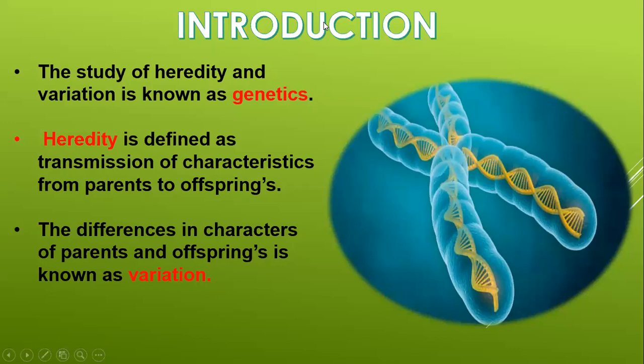Yes, this is our chapter, Heredity and Evolution. In this particular lecture number 1, we'll be discussing the introduction, the Mendelian characters and some terminologies related to the chapter genetics. Before we move on, we have to know what these 3 terms mean. This is a frequently asked question for the CBSE board: differentiate between heredity and variation. This is a very important question. If you have a notebook, bookmark these points and take down the definitions of heredity and variation.